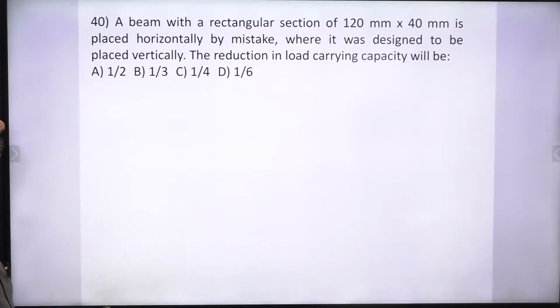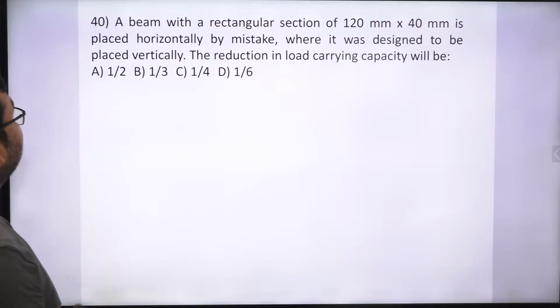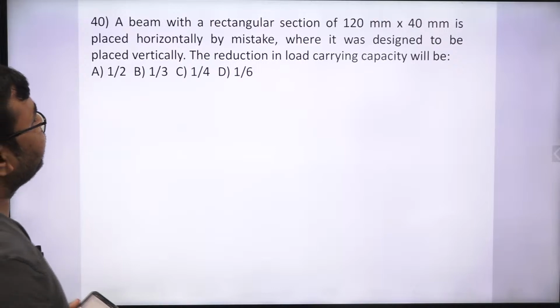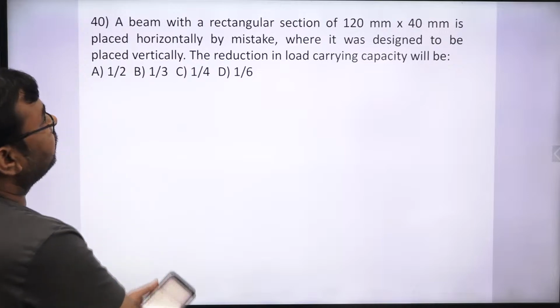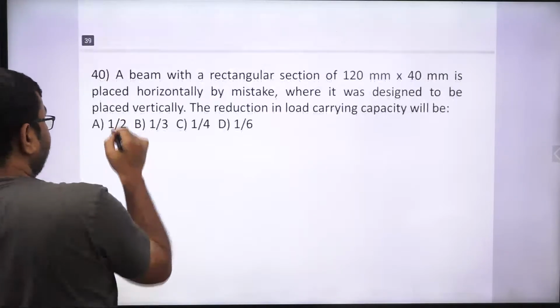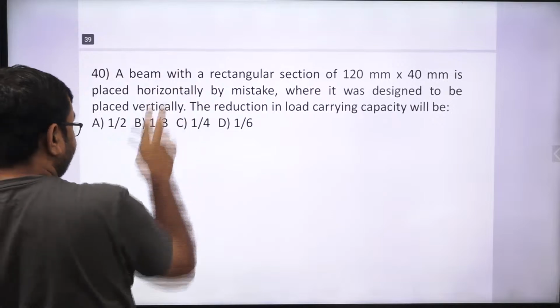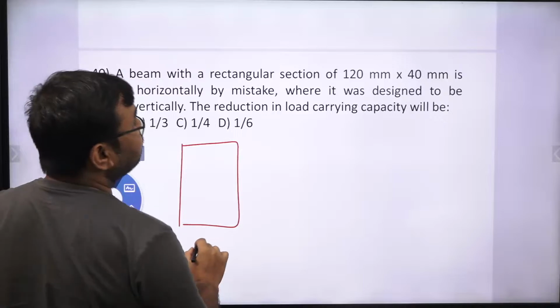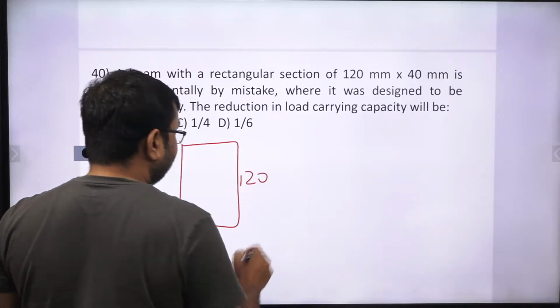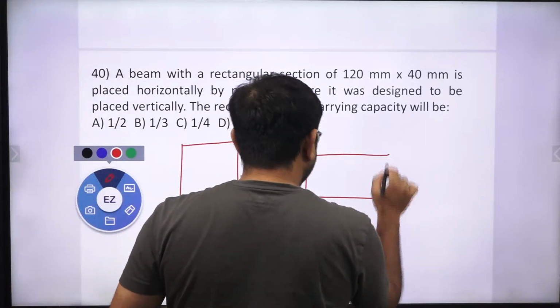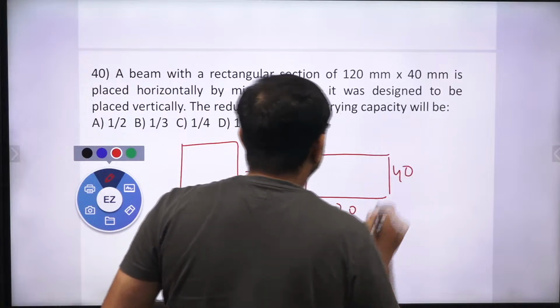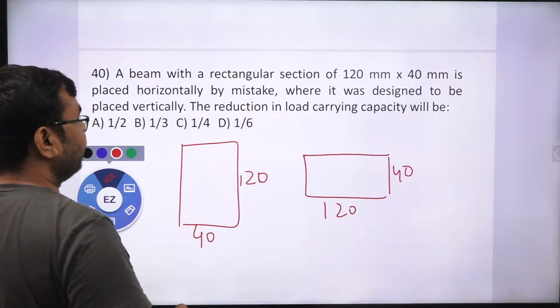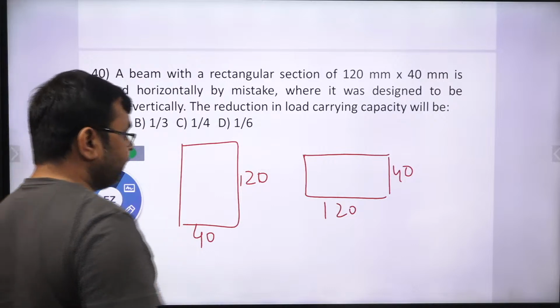Okay. So we have another last question. A beam with a rectangular section of 120 mm by 40 mm is placed horizontally by mistake where it was designed to be placed vertically. So actually we have a beam like this. This is the actual condition in which this is 40 and this is 120. Correct? Wrongly we place this beam like this. This is 120, this is 40. So how much is the reduction in load carrying capacity? We need to find out the reduction in load carrying capacity.